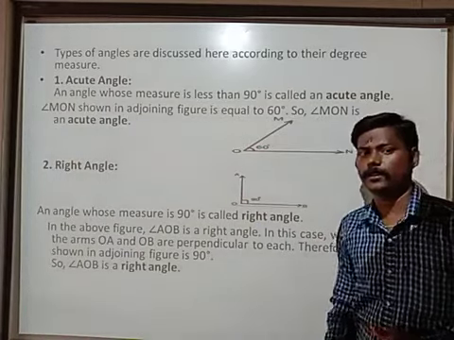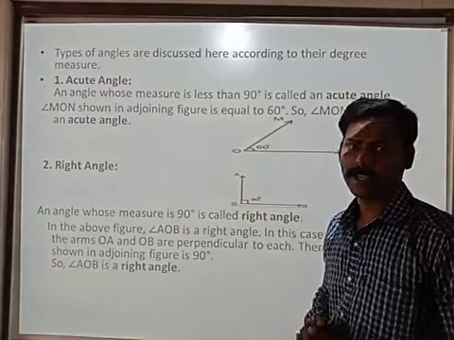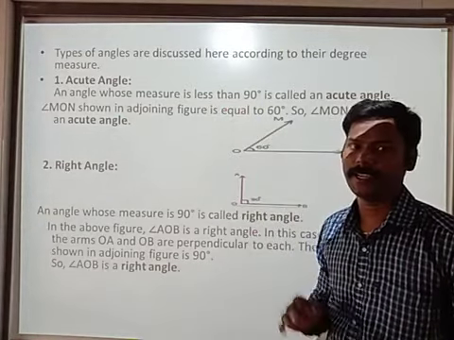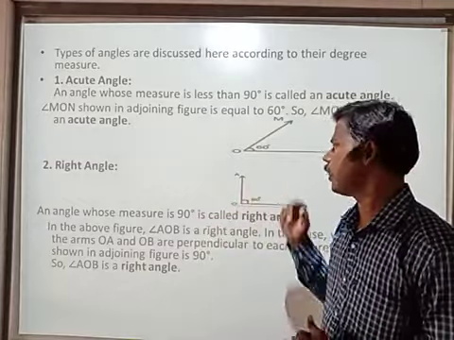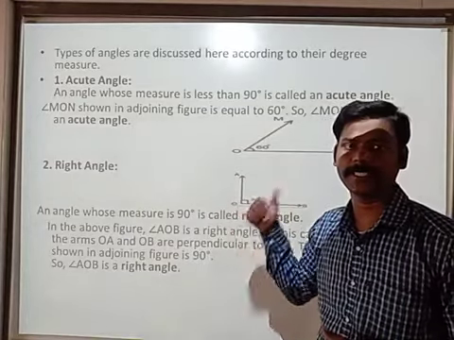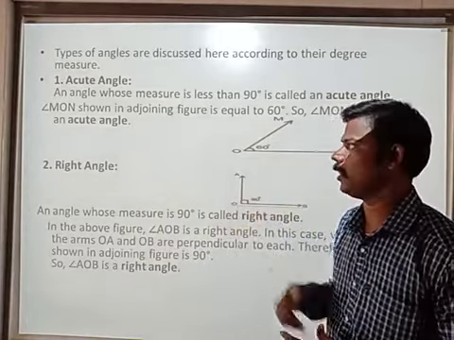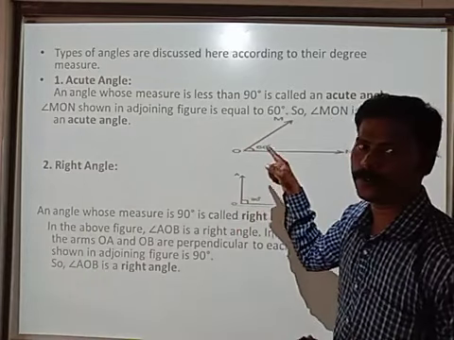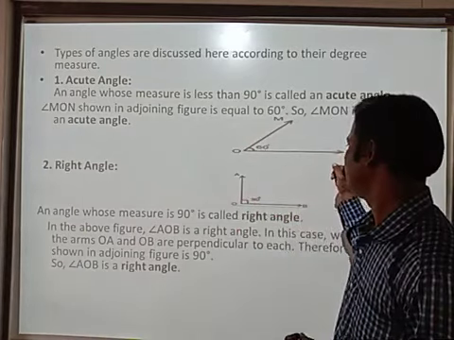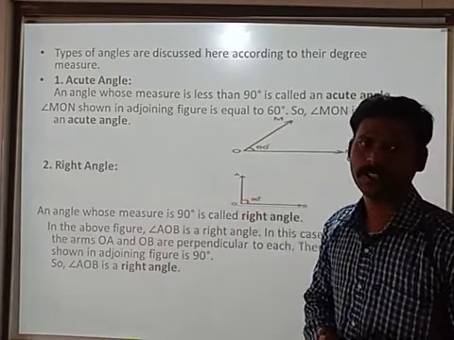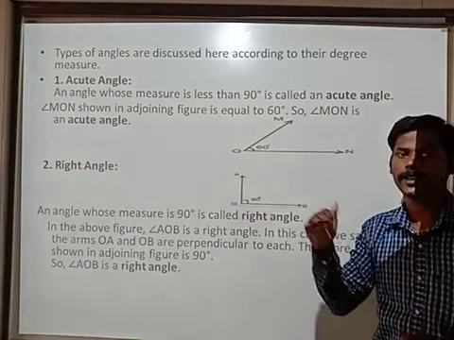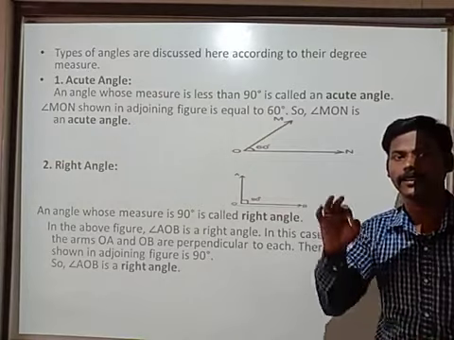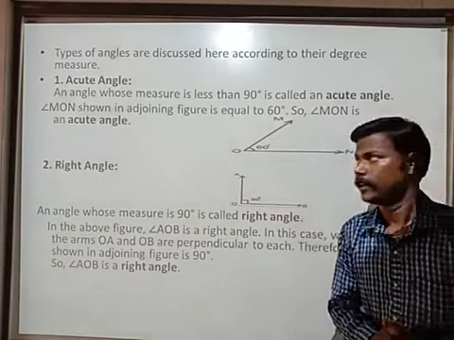An angle whose measure is less than 90 degrees is called an acute angle. Look at the board, all of you. Here a 60 degrees angle is there. This is called angle MOA. Which type of angle is this? Acute angle, because this angle measure is less than 90 degrees.